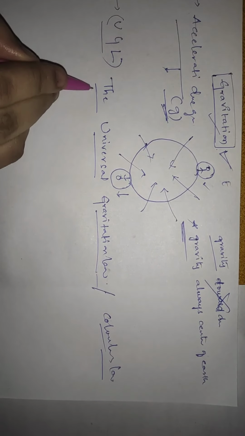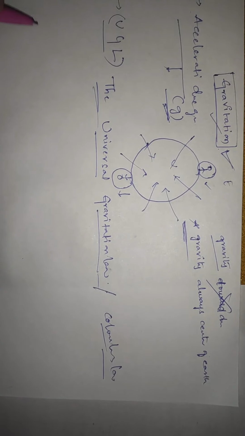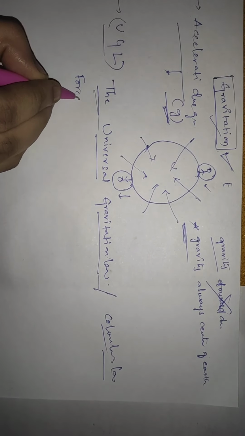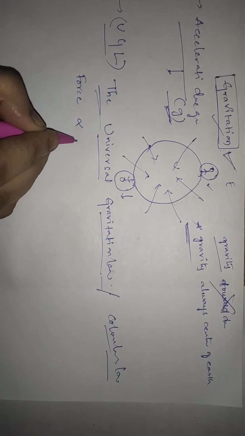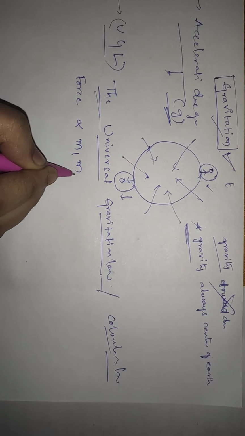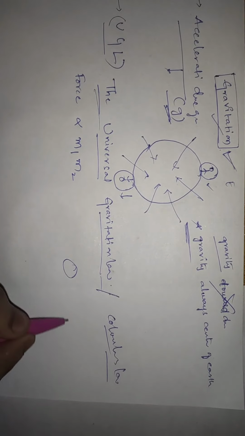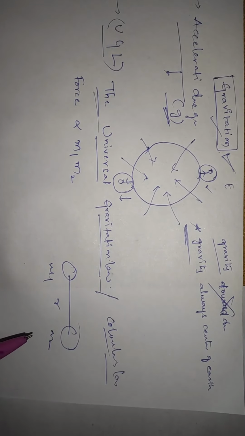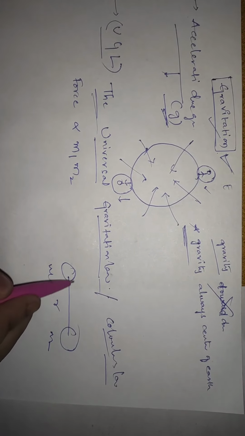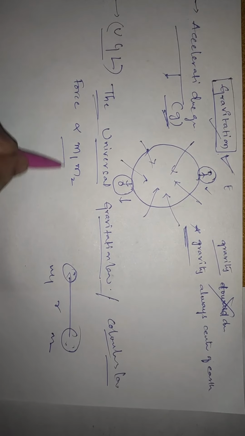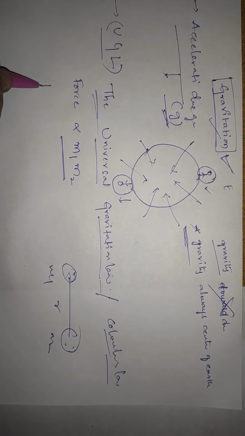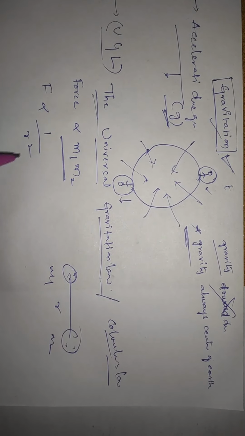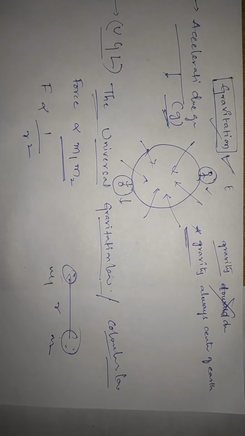So the universal gravitation law says that the force is directly proportional to the product of masses. If we consider two masses m1 and m2 separated by a distance r, then the force between these two masses is directly proportional to the product of masses, and inversely proportional to the distance between the masses.